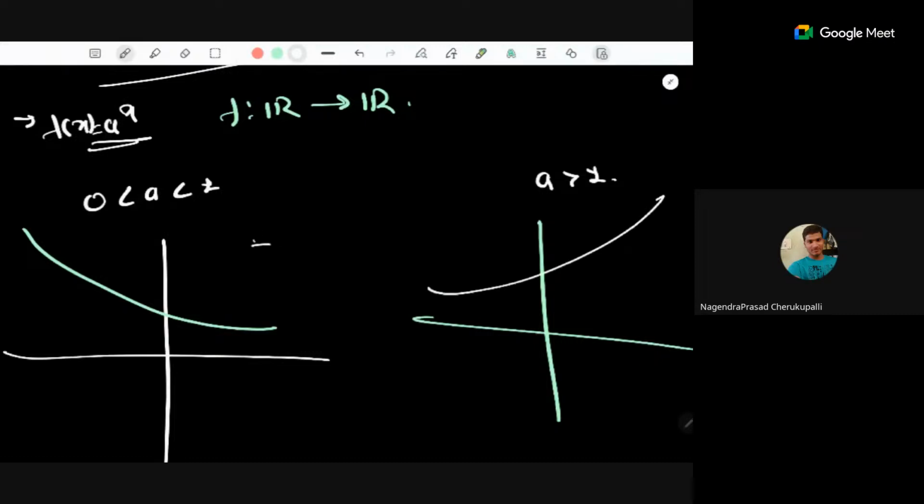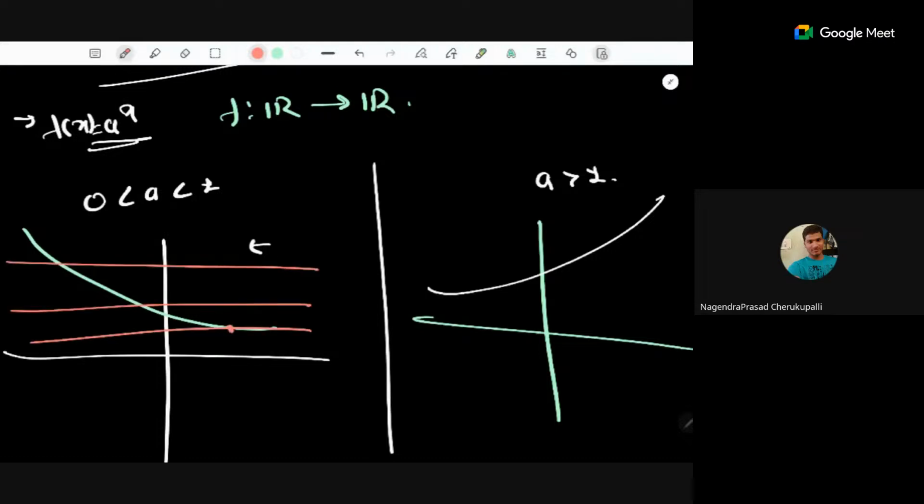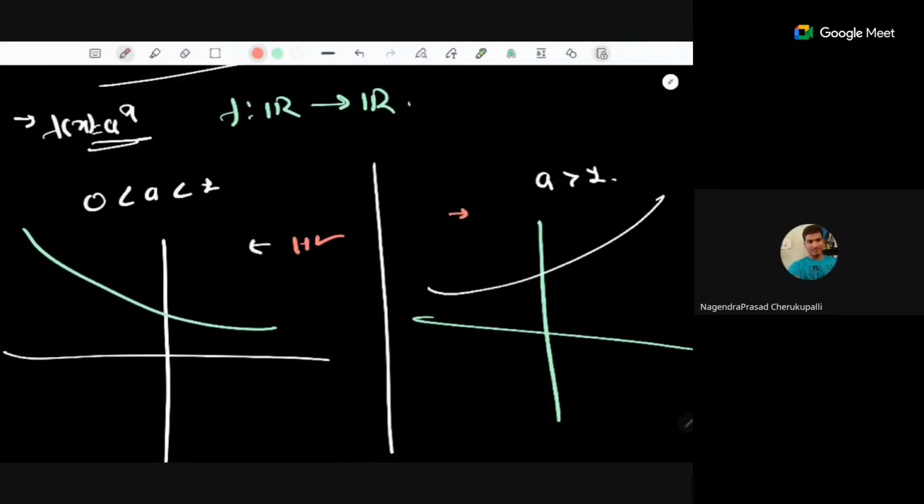Now, is this 1-1 or not? Yes, this is 1-1, because no matter what horizontal line you draw, it will intersect the graph at exactly 1 point, not more than 1. So yes, it is a 1-1 function. What about this case, when a is strictly greater than 1? Same thing: any horizontal line will intersect the graph at exactly 1 point. So it is also a 1-1 function. So 1-1 is yes.